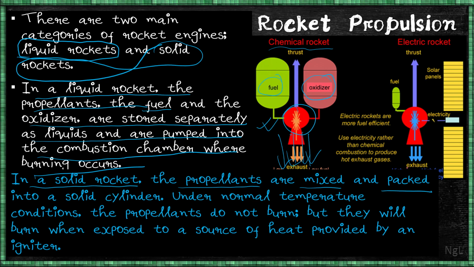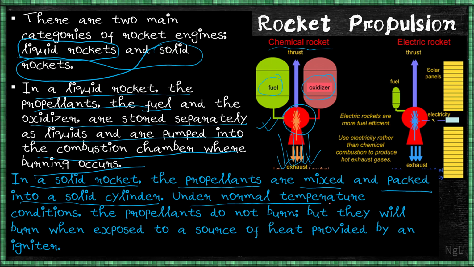That means there is one compartment in which the propellants are kept in a mixed form, and under normal conditions, although fuel and oxidizer are mixed, they will not burn. Under special conditions only will it burn. It is packed into a solid cylinder, so there will be one solid cylinder containing fuel as well as oxidizer.